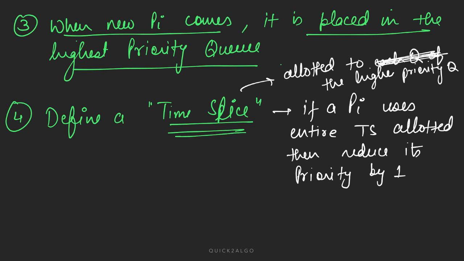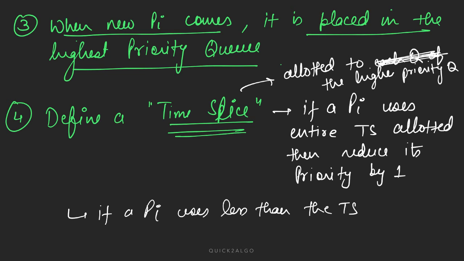Now, if a process uses less than the time slice that is allotted to the queue, then it stays in the same queue. So what is the concept of time slice? Time slice is allotted to the queue, and if a process uses the entire time slice allotted to it, then reduce its priority by 1. Or if a process uses less than the time slice allotted to that queue, then it stays in the same queue.